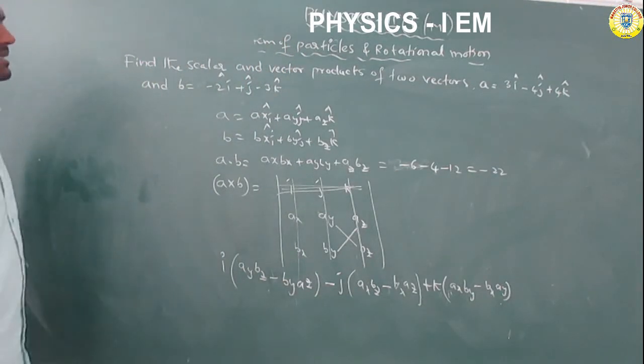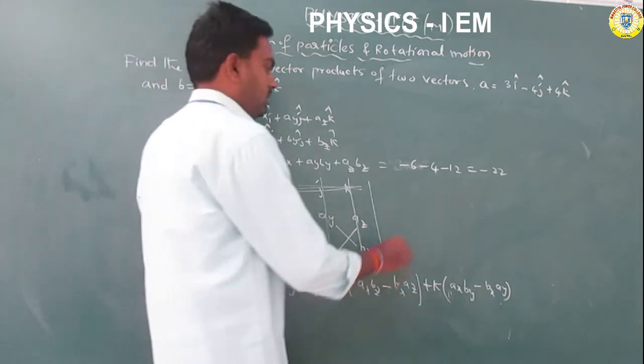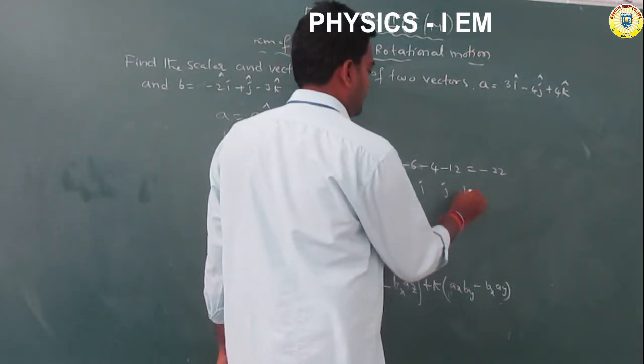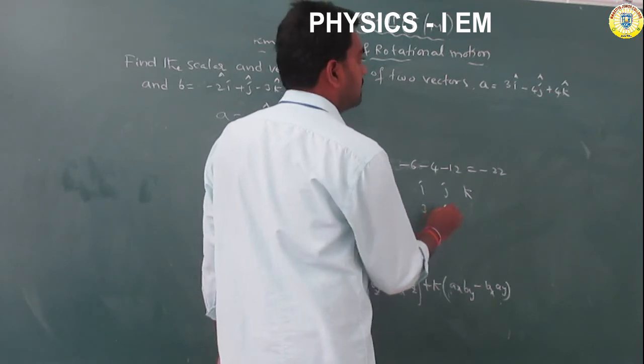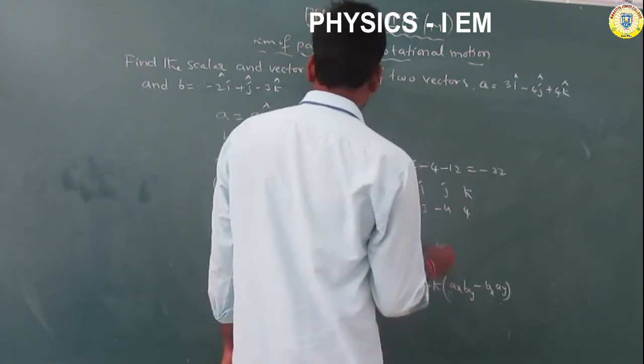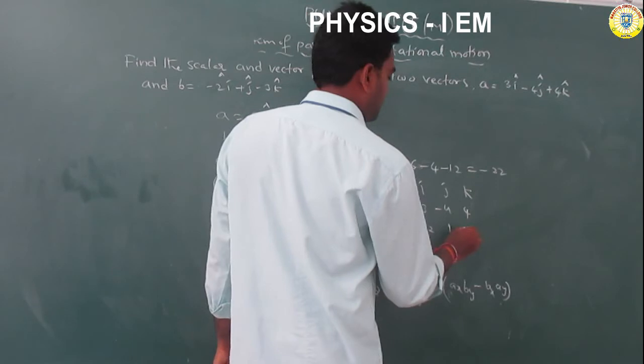Now A cross B is the determinant with rows i j k, 3 minus 4 plus 4, minus 2 1 minus 3.